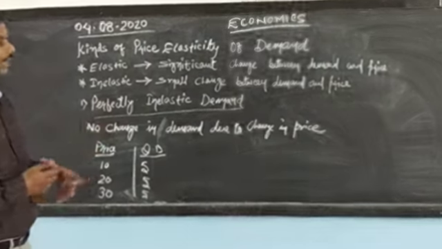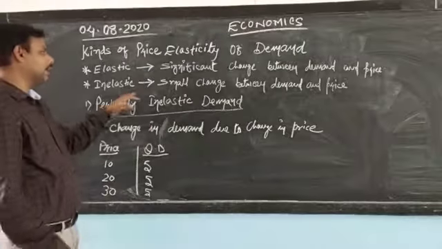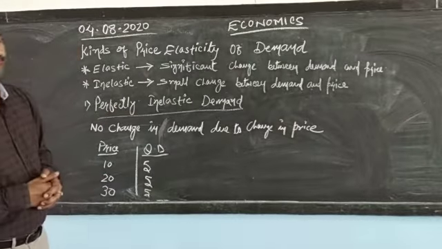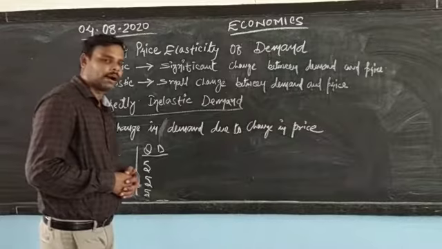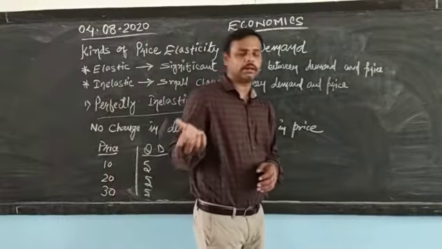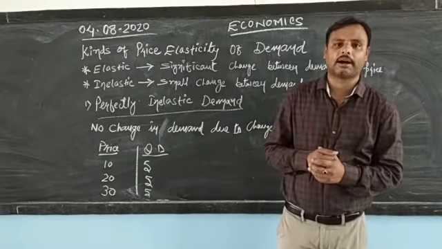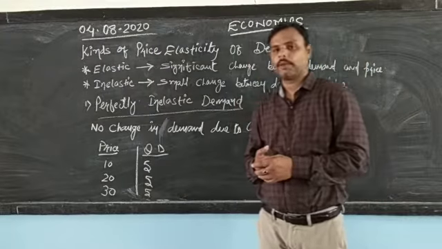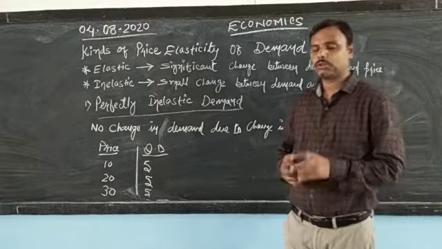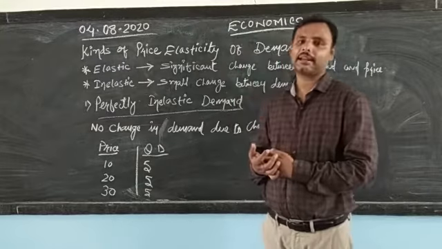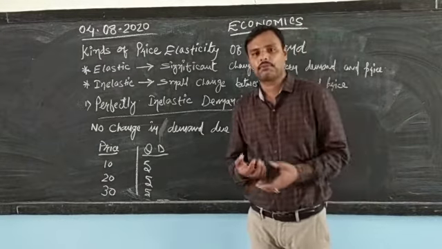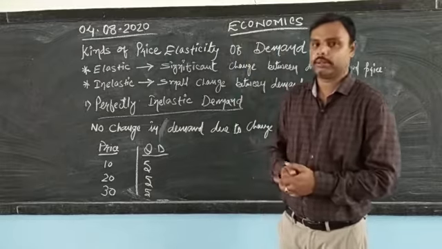The second word is inelastic. What does that mean? Inelastic: a small change between demand and price. Whenever the price changes, there is a small change or small shift in demand, and that is called in economics inelastic. So these two terms you need to understand: elastic and inelastic. We are going to use them every now and then.